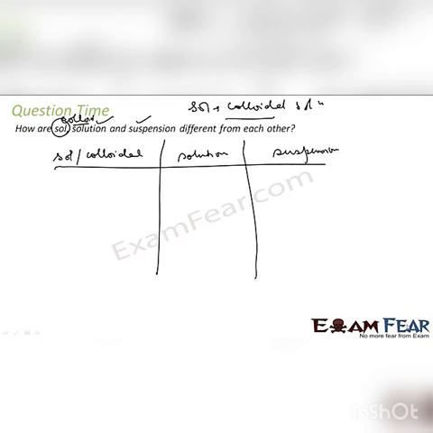The first one is, we know that colloids are homogeneous. In fact, this is a debatable topic. Some say it's heterogeneous. Solution is for sure homogeneous. Suspension is heterogeneous. Okay. If you talk about the Tyndall effect, colloidal solution, yes, they show the Tyndall effect.